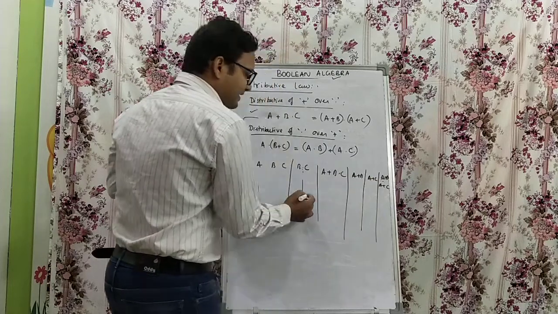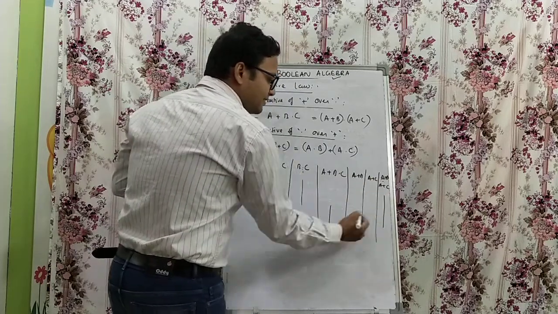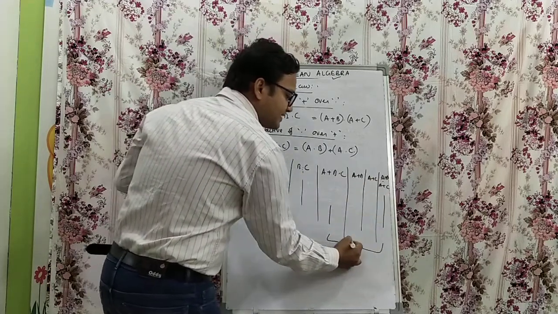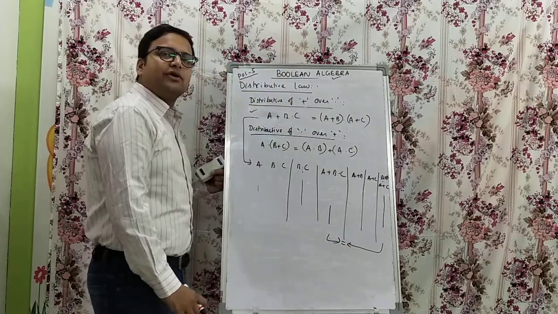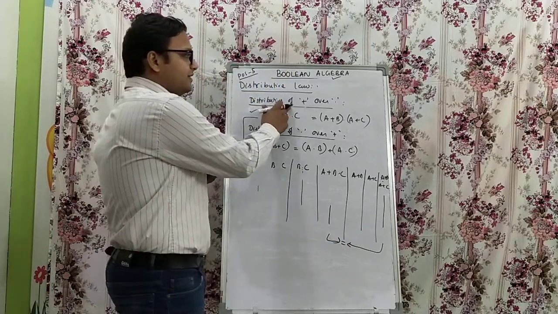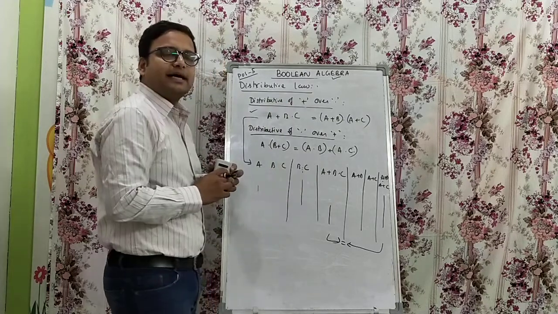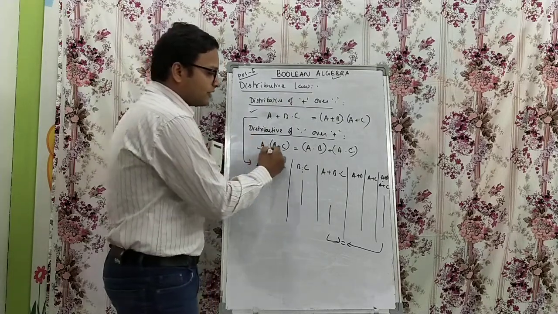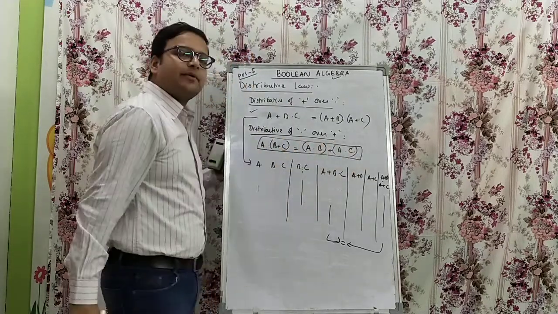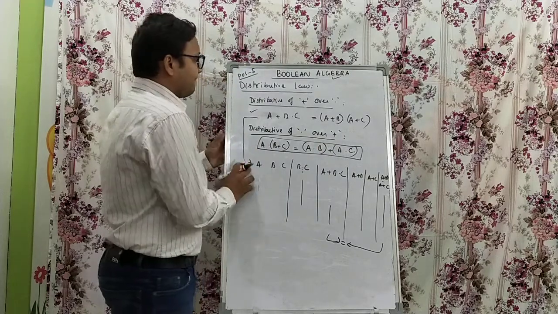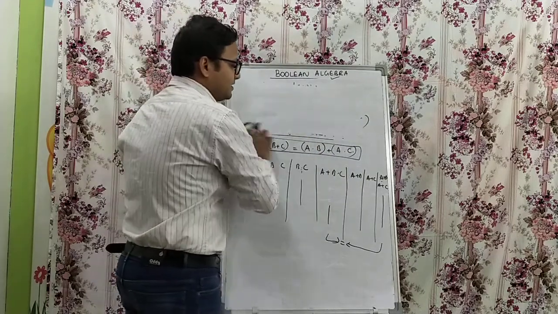Finally we check this column result against that column result. If it matches, then the distributive law holds good for the distributive of OR over AND. We can also do this for the other case using this type of truth table verification. Okay, this is postulate number 5, the distributive law.